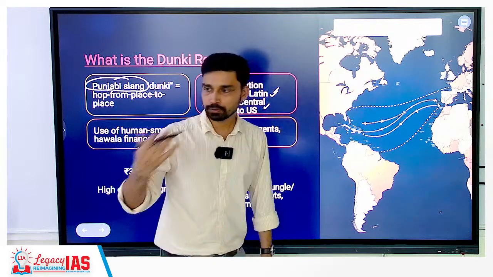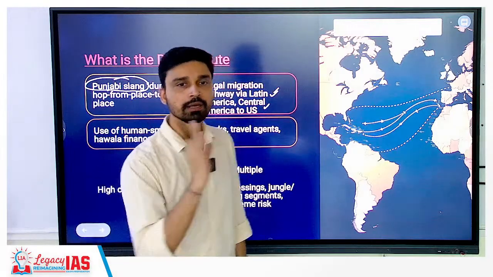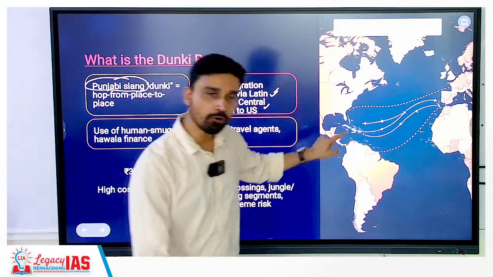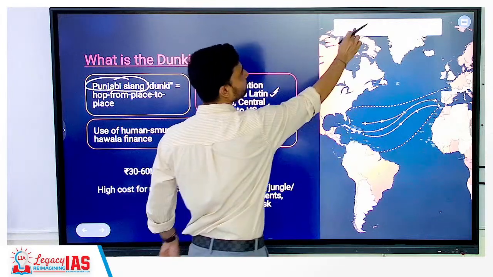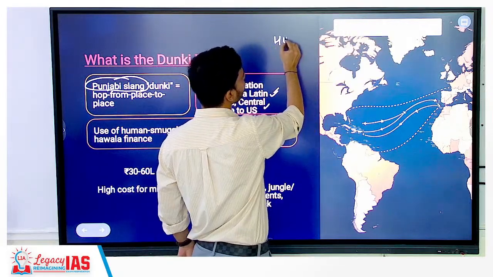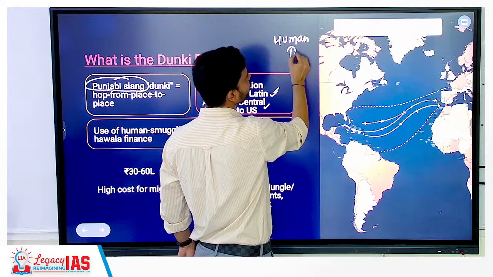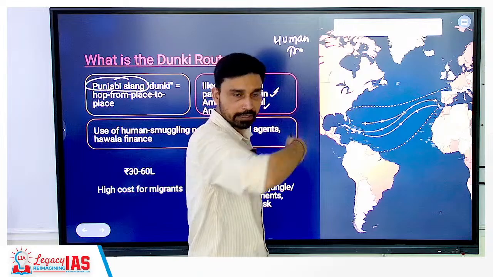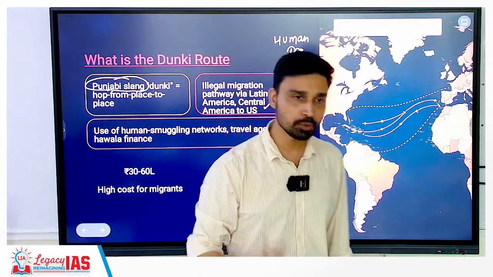So illegally through agents, what do they do? They cross this. Now why does it become life threatening? Because generally the people who are involved here, basically this is nothing but insecurity. I told you, we have talked about the case of human trafficking. So the entire illegal migration is nothing but an example of human trafficking. Illegally they are moving humans from one place to another place.